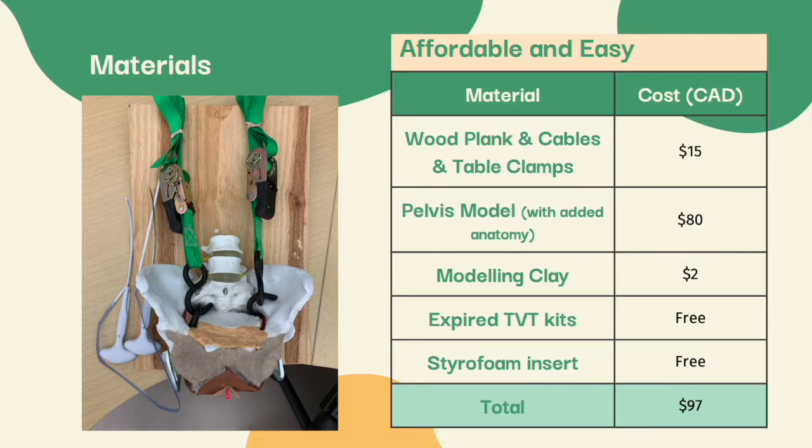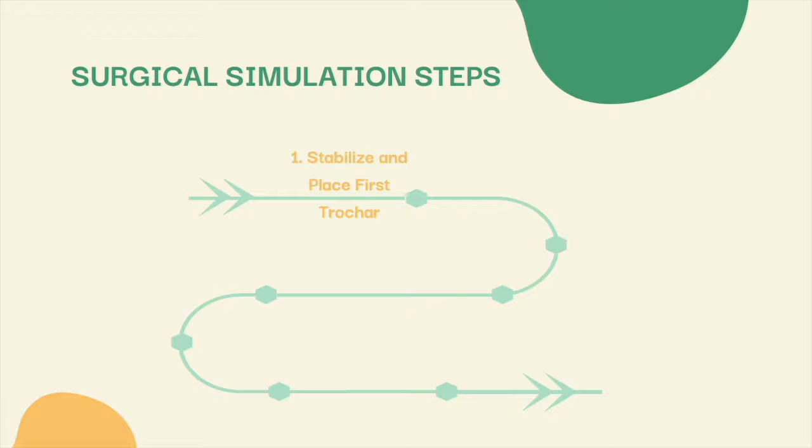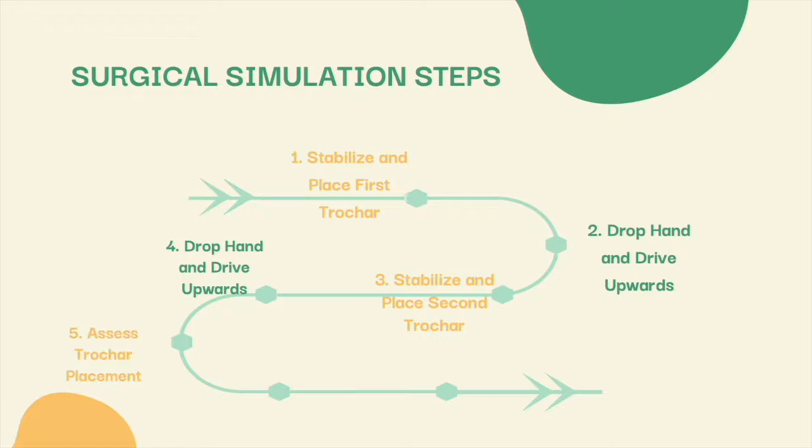We therefore sought to develop a TVT simulation model that was both affordable and easy to assemble. The total cost was under $100, with the majority arising from infrastructure material such as the pelvic model. Expired TVT kits were donated to us, and the tissues were simulated with modeling clay that could be reformed and reused. In this simulation, we demonstrate the surgical steps to residents using the created model. We start by demonstrating how to handle the trocar and insert the sheath, followed by proper placement and motions for placement of the sheaths. Confirmation of appropriate placement and tensioning will also be discussed. Tips will be given along the way from an expert surgeon.